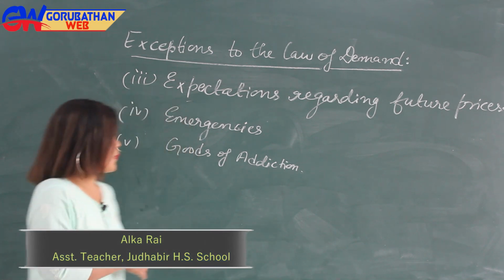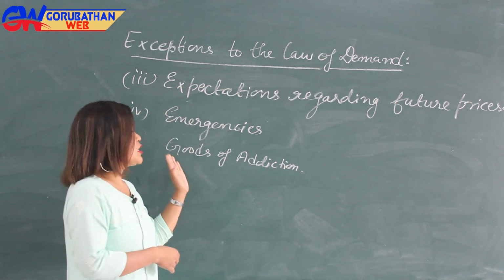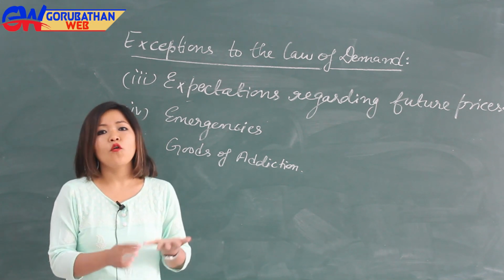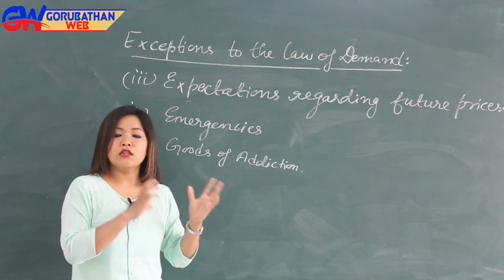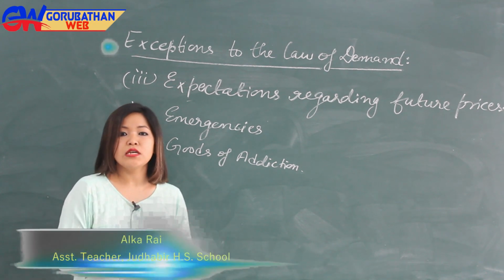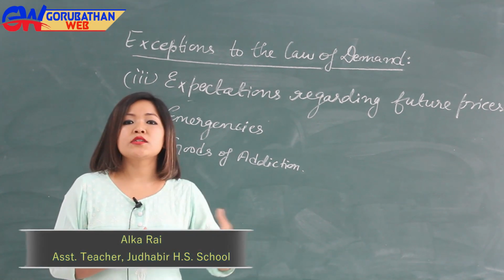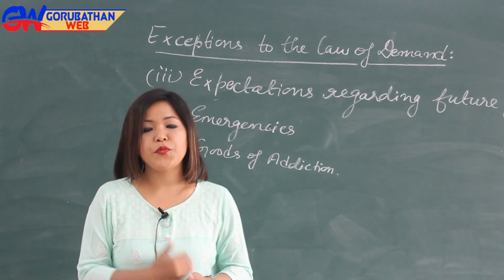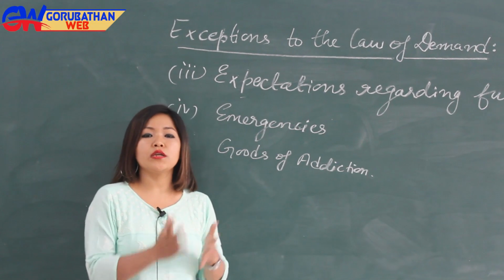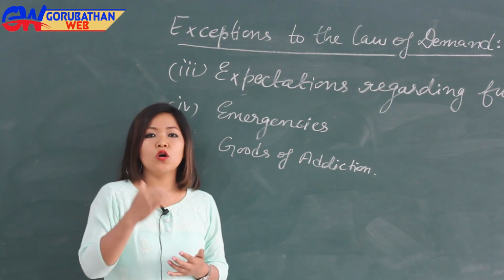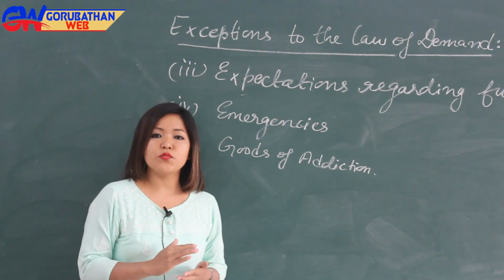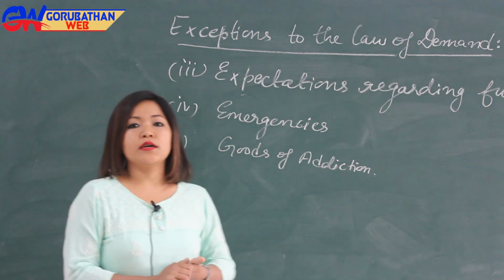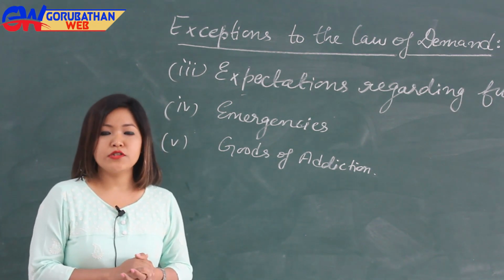Now, the last one is goods of addiction. For goods of addiction like cigarettes and wines, the law of demand does not fit, because people who are addicted to such goods won't stop buying them even at higher prices. So in such cases the demand curve will be upward sloping. So these all are the exceptions to the law of demand.